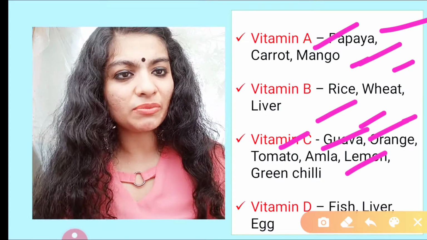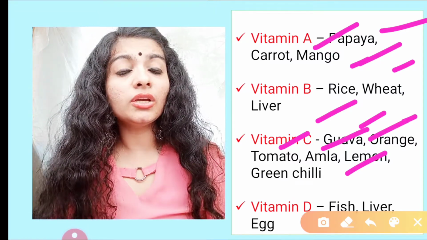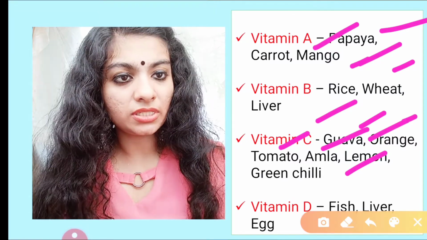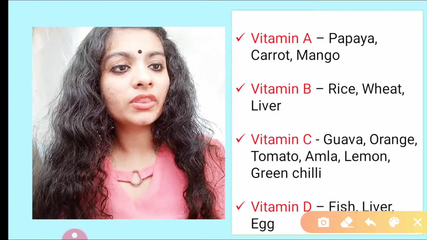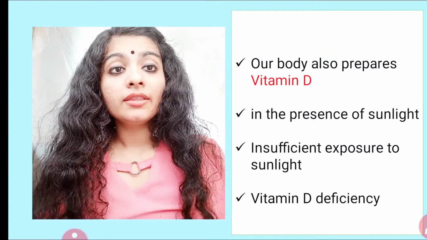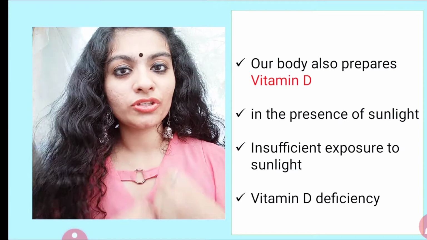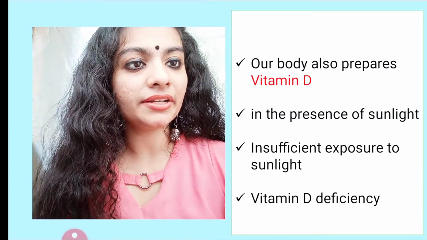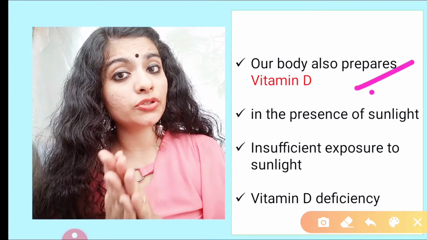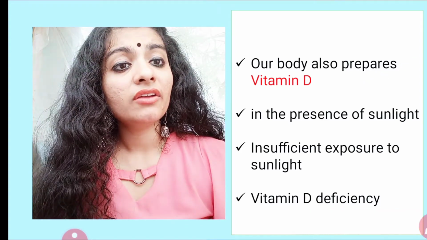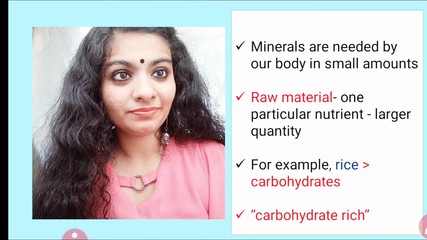They are rich in vitamin C. And even green chili, guava, these are also rich in vitamin C. Fish, again liver of chicken, for example, egg, these are rich in vitamin D. There is another free source which is rich in vitamin D, that is sunlight. If there is insufficient exposure to sunlight, there are chances that we can get vitamin D deficiency.